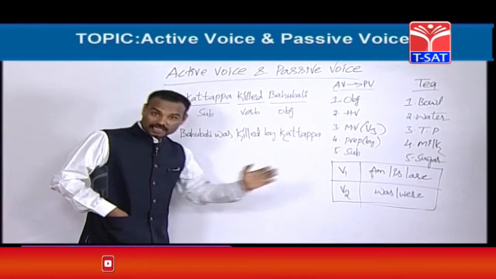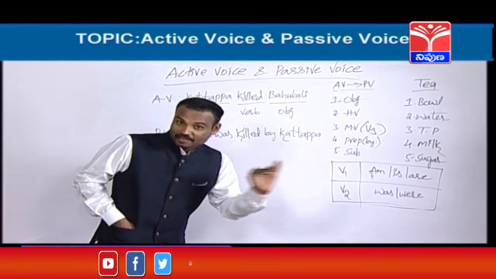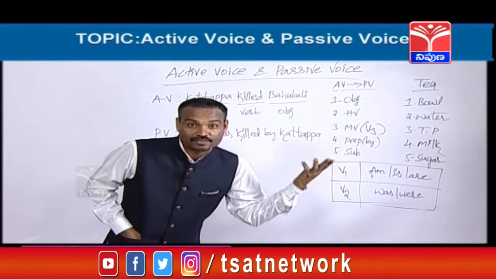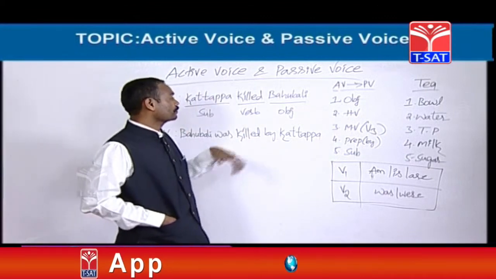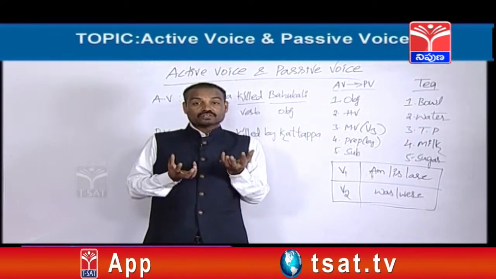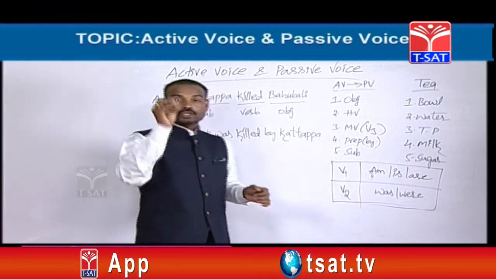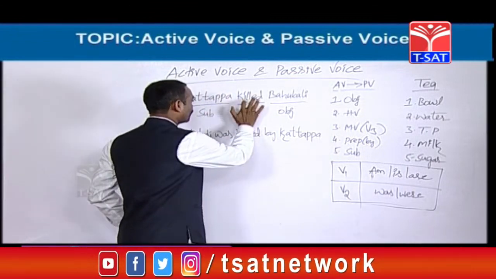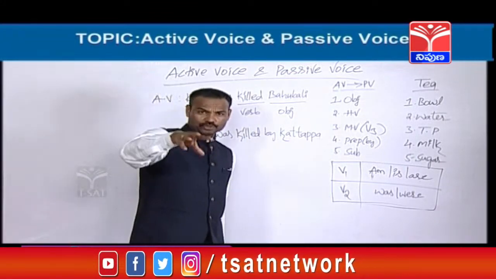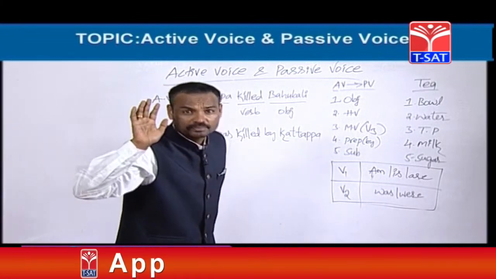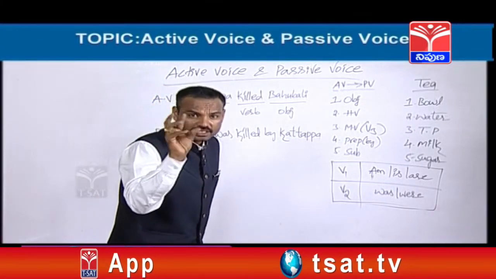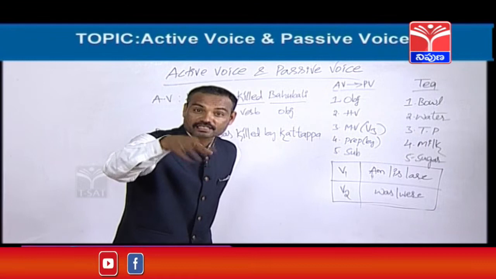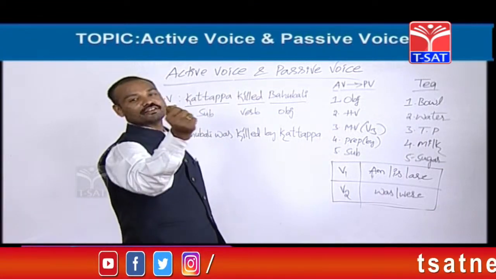Where is the object? Is it available in supermarket? No, it is available in the given activize only. But we should find where it is, we should catch it. Friends, now I am going to tell you how to catch the object in the given activize. If you want to know how to catch the object, first you should go to the verb. At least you should have the idea of finding the verb. If you know how to find out the main verb, you can easily get where is the object. You can also easily get where is the subject and object. Everything you can get, friends.